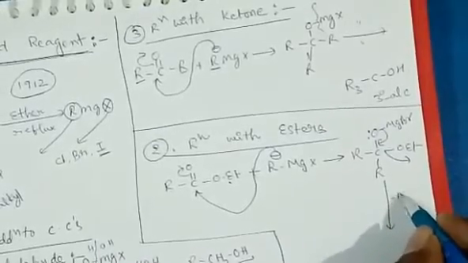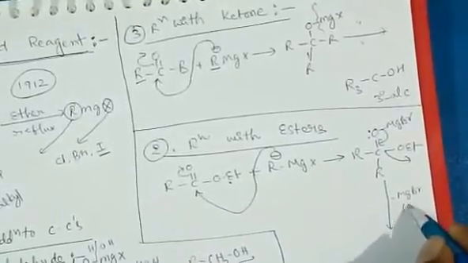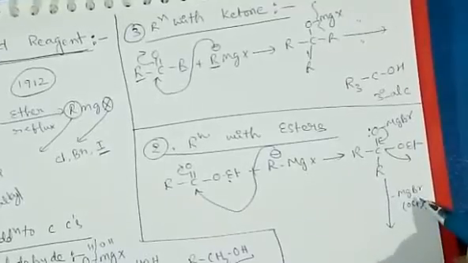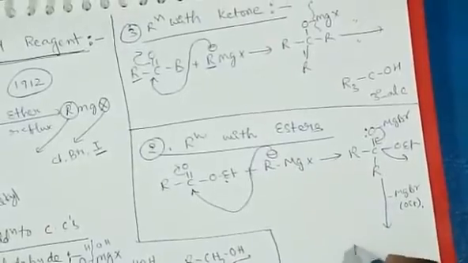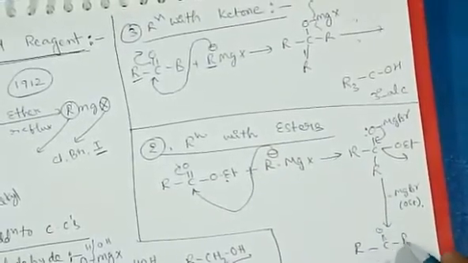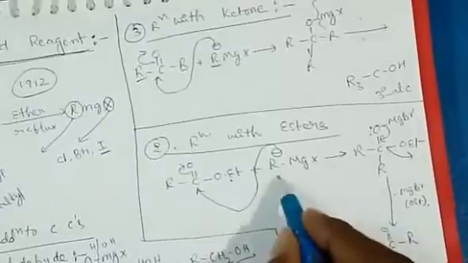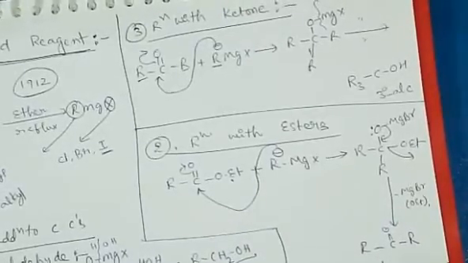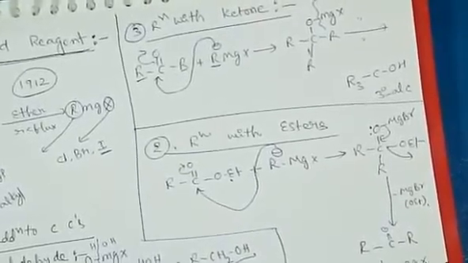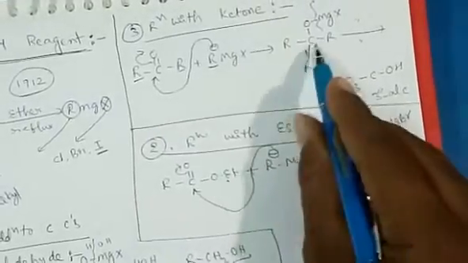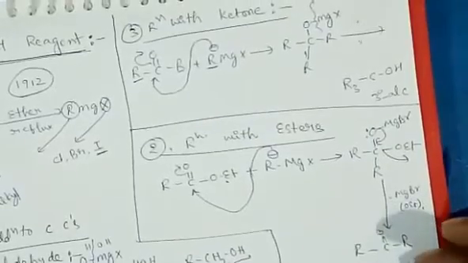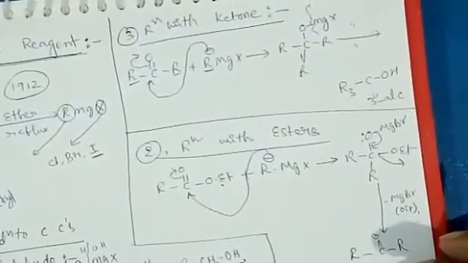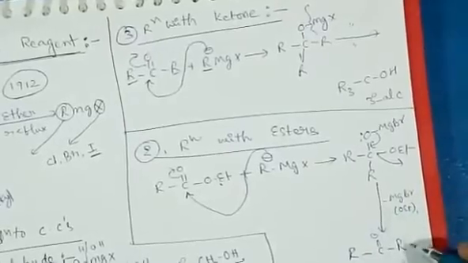So there is no need to remember all the byproducts in these reactions. Finally a ketone is formed. If we take excess Grignard reagent, a tertiary alcohol is formed like this. If we do not take excess Grignard reagent, the reaction stops at the ketone only.